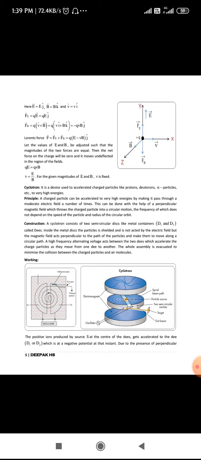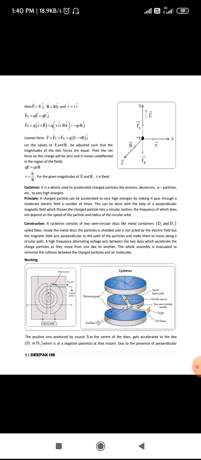The charged particle moves with velocity v along the x-axis. The force F subscript E denotes the electric force, whereas F subscript B denotes the magnetic force, which is opposite to the electric force.